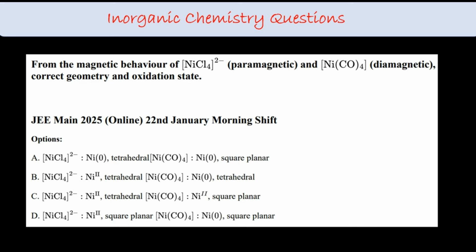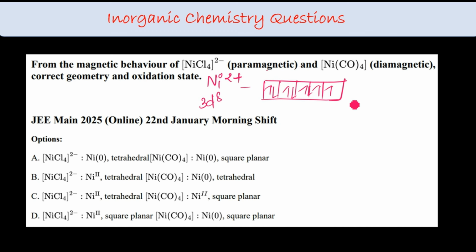From the magnetic behavior, this is paramagnetic and this is diamagnetic. What is the shape? They have mentioned this is paramagnetic, which means it is not undergoing any pairing. So the nickel 2+ complex: nickel 2+ is 3d8, 1, 2, 3, 4, 5, 6, 7, 8. Paramagnetic and also weak field ligand. The weak field strong field concept is introduced in CFT only. This type of writing is VBT.